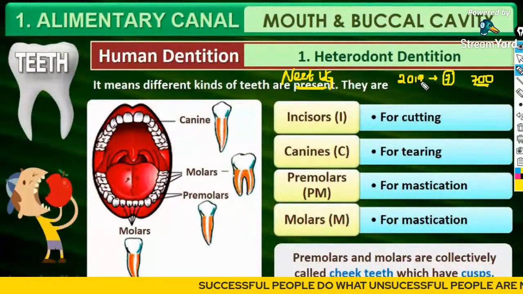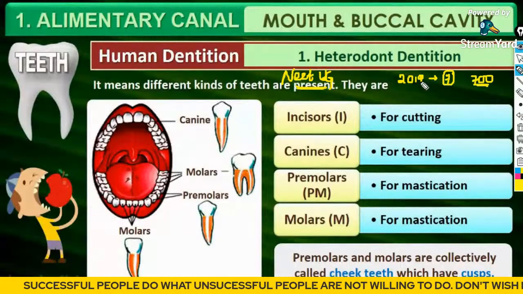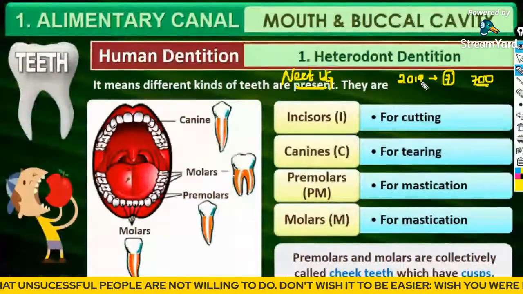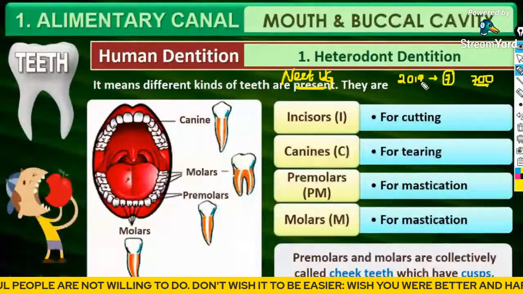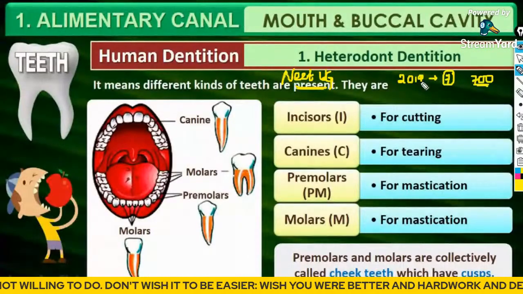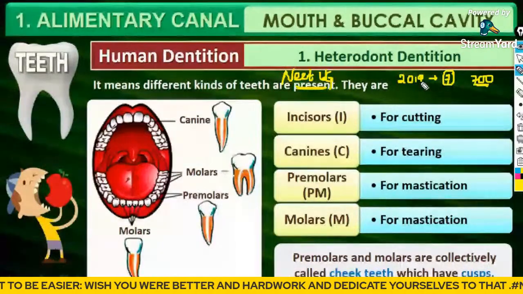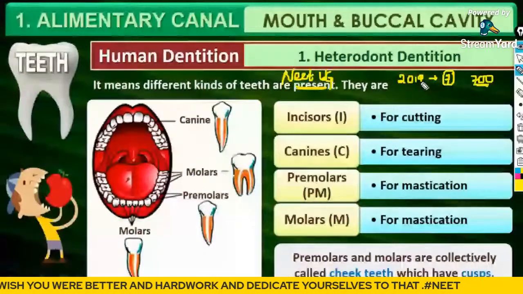Among the 16 lakh students, not 1 lakh, not 2 lakh, but 16 lakh, only 7 students were able to score above 700 marks.